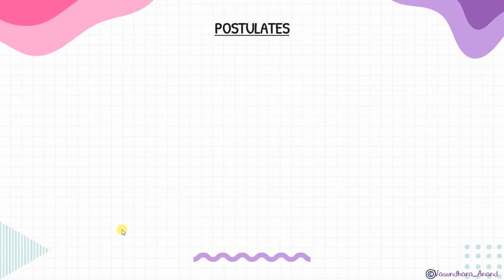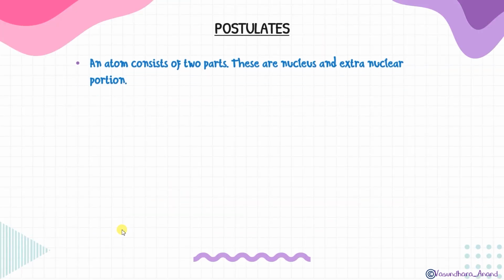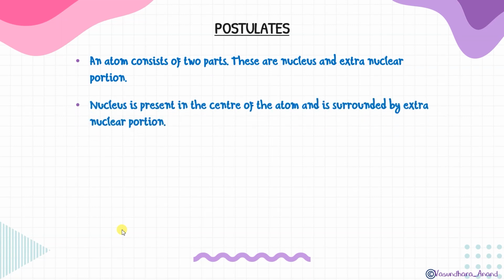Okay. Now, on this basis, he has given some postulates, and the postulate is: an atom consists of 2 parts. These are the nucleus and the extra nuclear portion. Nucleus is present in the center of the atom, which is surrounded by the extra nuclear portion. That means if this is the nucleus and this is an atom, then this part is called the extra nucleus part. This one is the extra nucleus part. Okay.